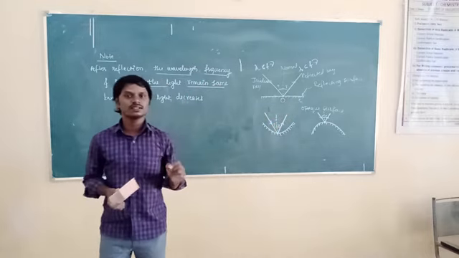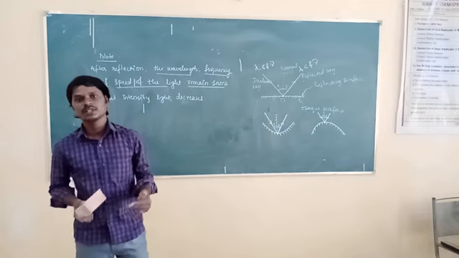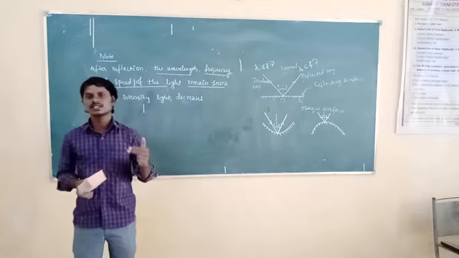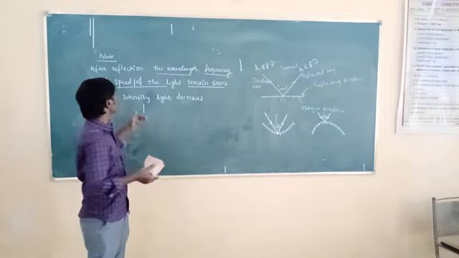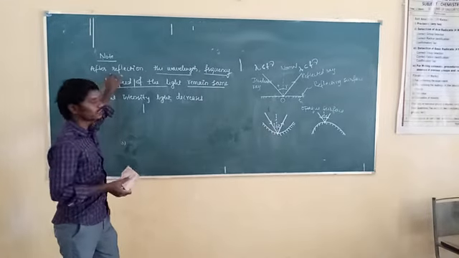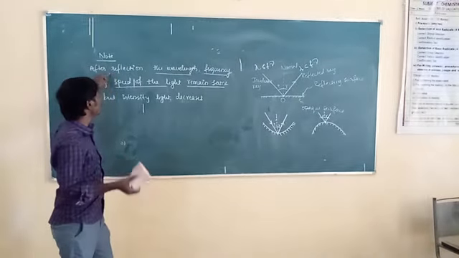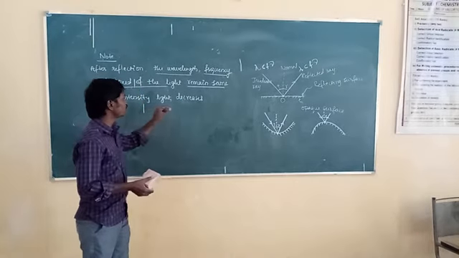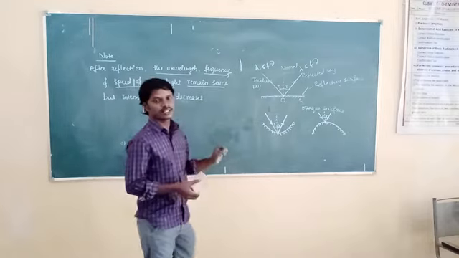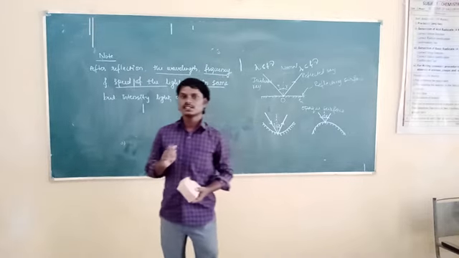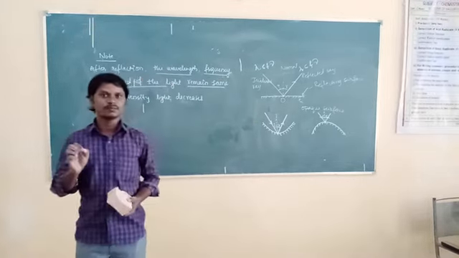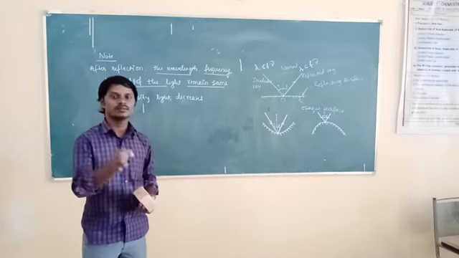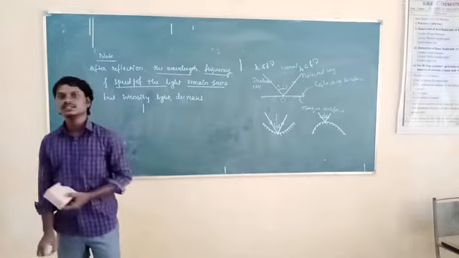After reflection, what factors remain the same and what factor will change? After reflection, the wavelength, frequency, and speed of the light remain the same, but the intensity of the reflected light decreases. So this is about the reflection of light, which physical quantities remain the same and which physical quantity changes.